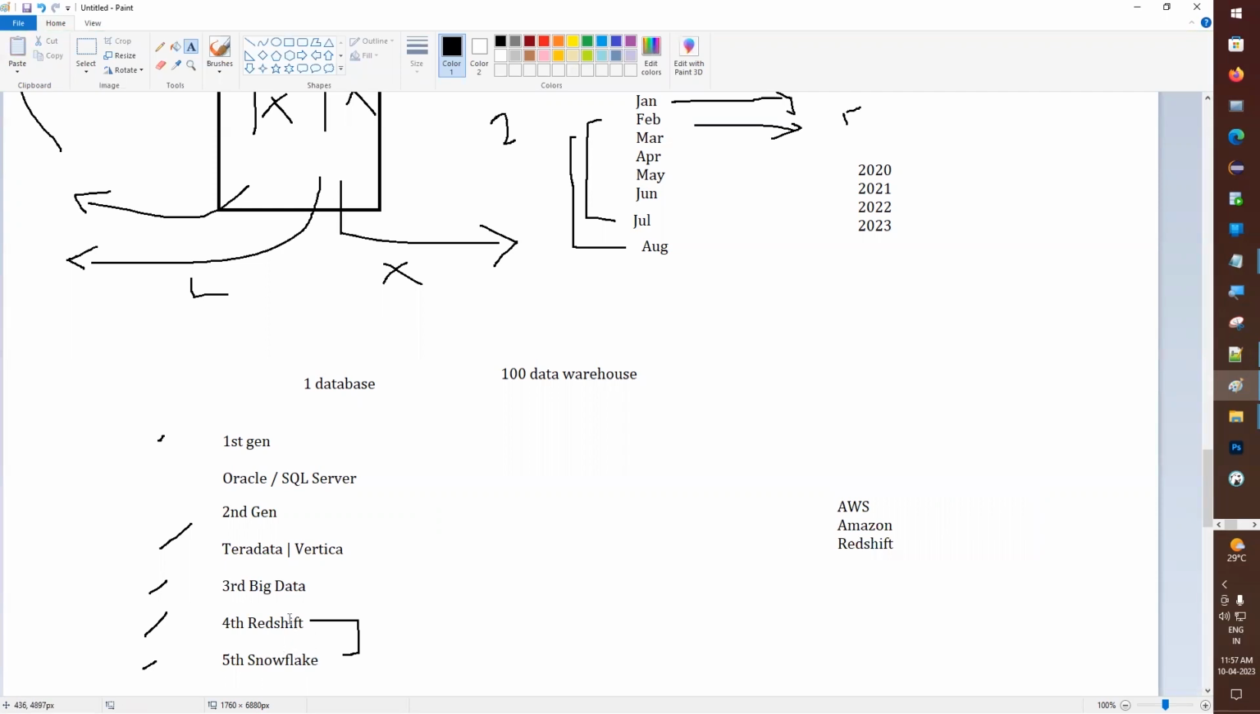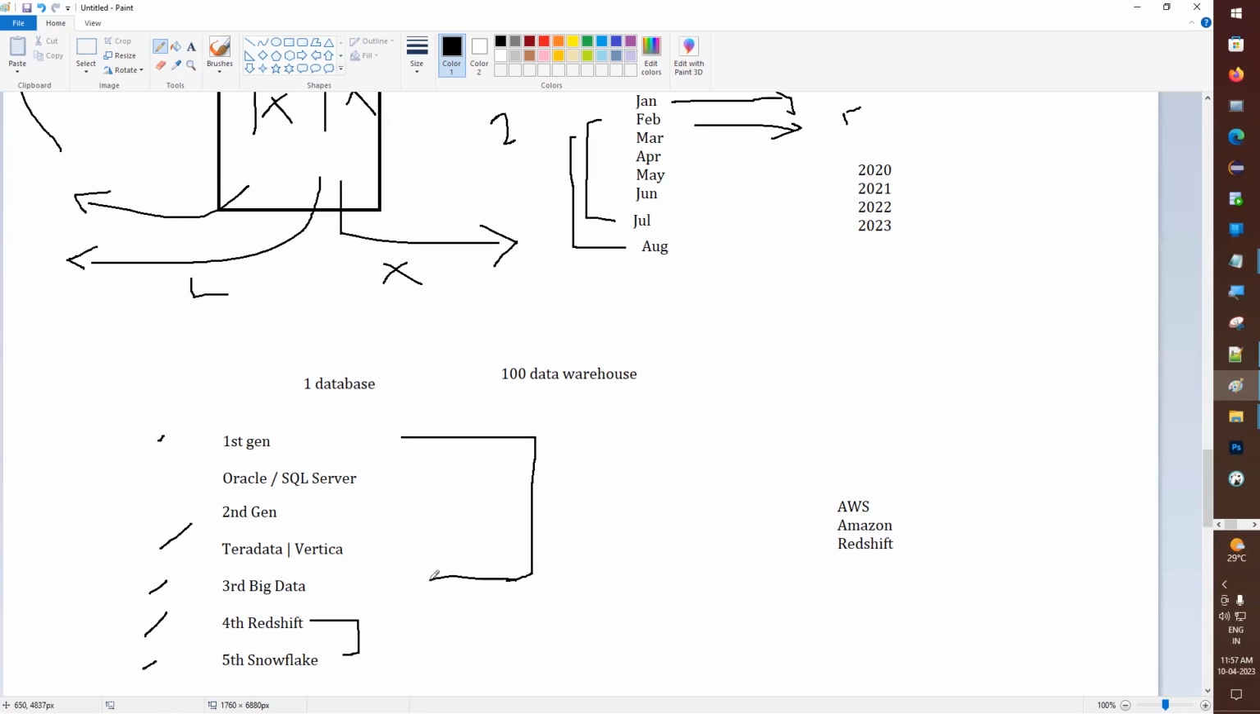I will come to why we are not going to Redshift, and why we need to come to Snowflake instead. Definitely the interview will ask you, so why do we have to keep upgrading every time? That is what I'm going to tell now. These three are the first generation to the third generation. Actually, they are all different.